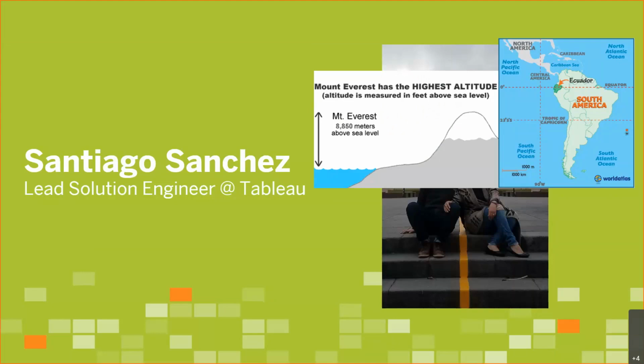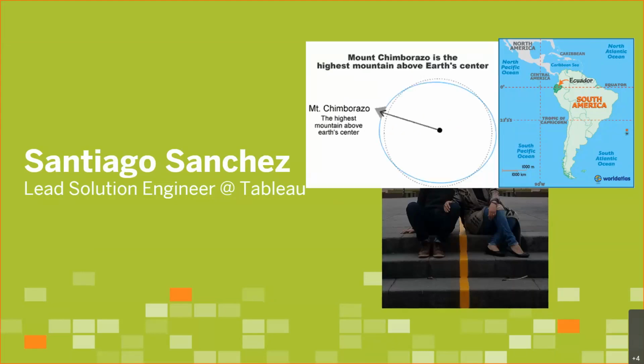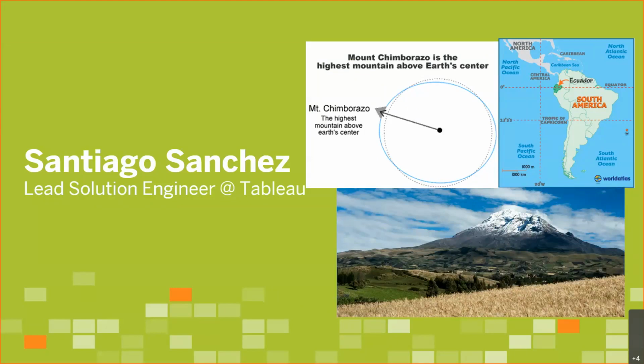However, because Earth's shape is not a perfect sphere, it's actually a little bit wider at the equator. When you measure mountains from the center of the Earth, the highest mountain in the world happens to be in Ecuador. It's Mount Chimborazo. And Mount Chimborazo looks like this. Mount Chimborazo is the highest when measured from the center of the world. Another fun fact about Mount Chimborazo is that if you climb to the top, it happens to be the closest point from Earth into space.